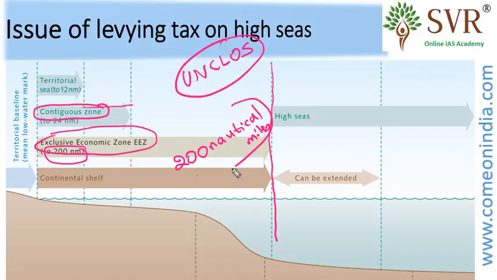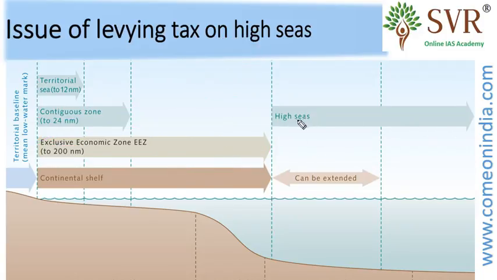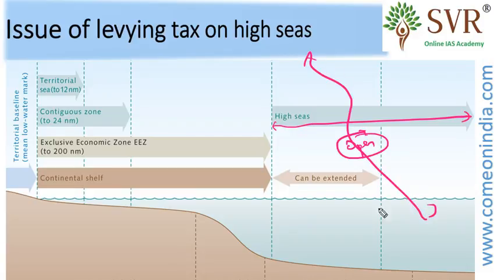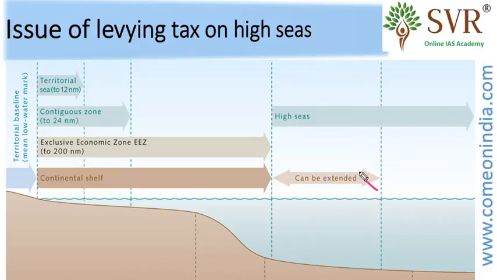What about beyond 200 nautical miles? This region is open to everyone. No country can claim this region. So international trade can occur freely without bothering about other countries. If a country's ship, say China's ship, goes through it, we can't stop it. But if the ship wants to enter India's exclusive economic zone, the ship has to get permission for the entry.